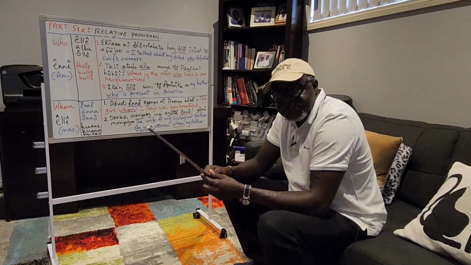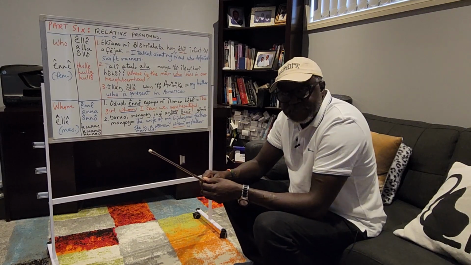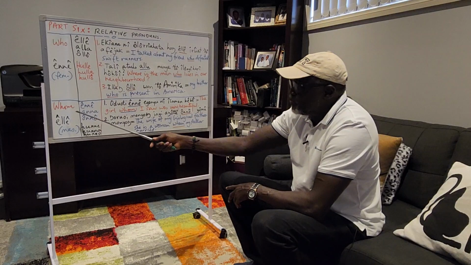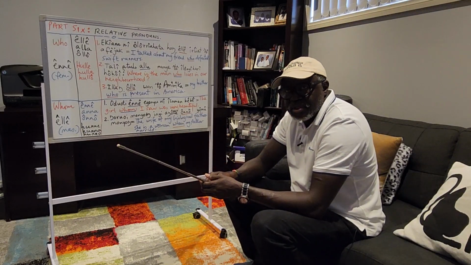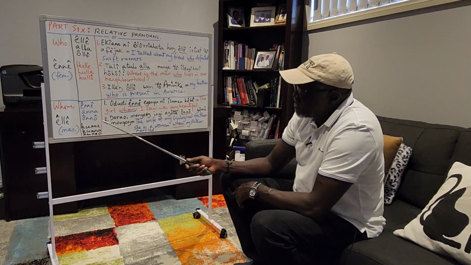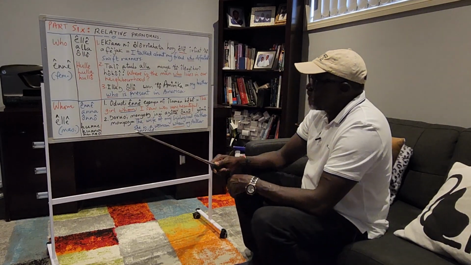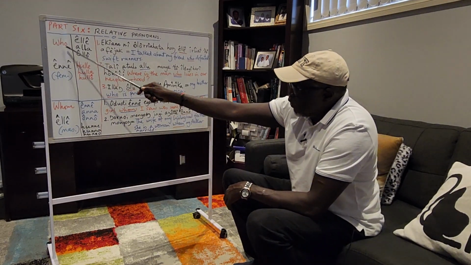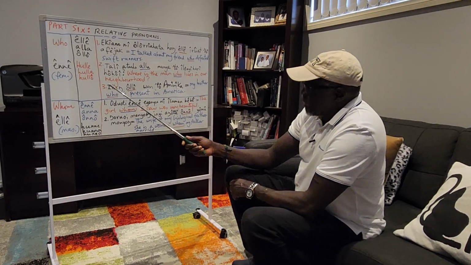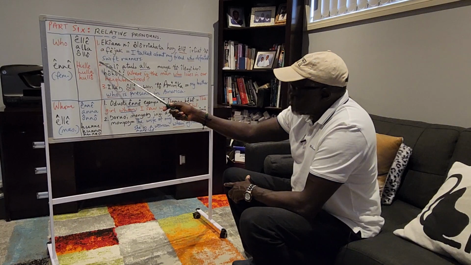Now, the commonest relative pronouns in English are who, whom, whose, which, and that. The other ones are on the other side, I will show you in a minute. But as you can see here, this is who, and this is whom. In Otuho language, these are their equivalents.